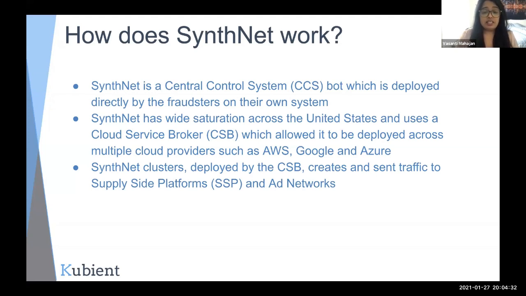So we saw that these clients who were actually pretending to be Synthnet, I mean, these people who were running the Synthnet network, who were actually pretending to be real users from our partners and SSPs and ad networks, every request that came from them seemed to be super legitimate, and nothing seemed fraudulent, that it would be marked as fraudulent and would seem suspicious.